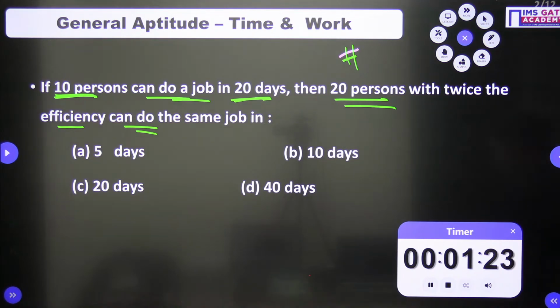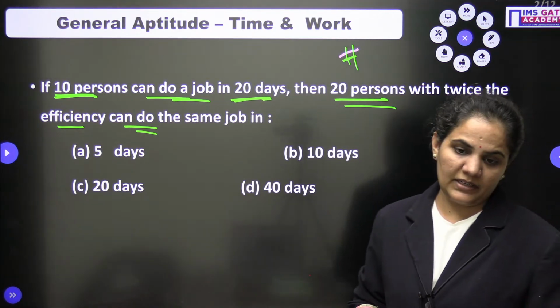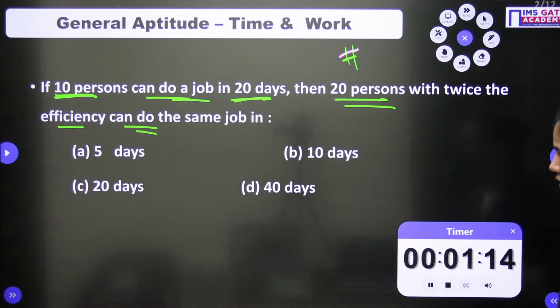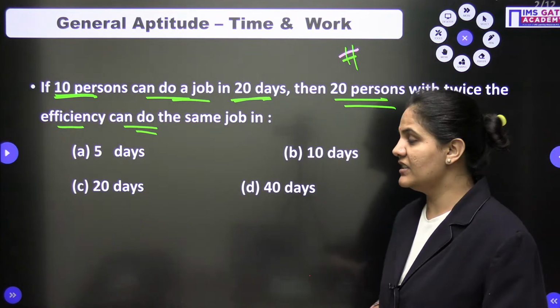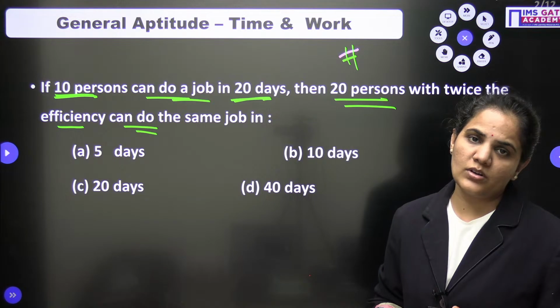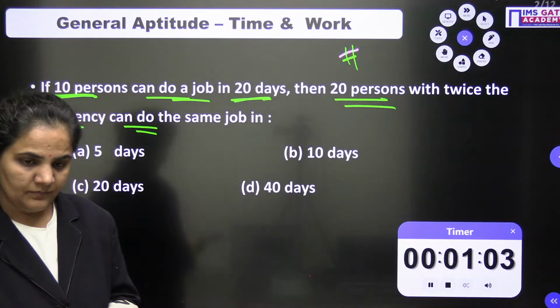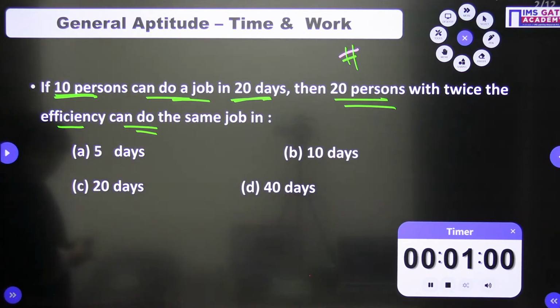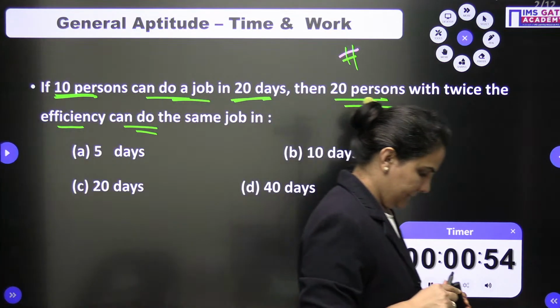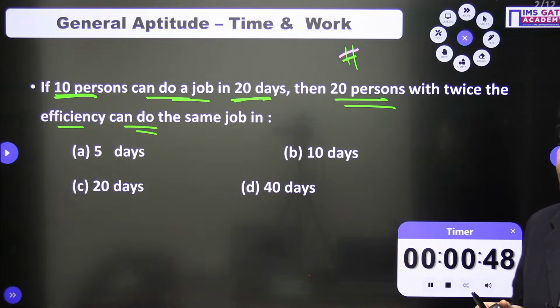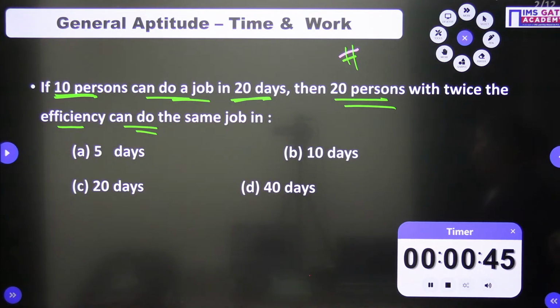Just go for it. A simple question you can approach from time and work. Whatever result you get among these options A, B, C, D, you can write down your result in the comment box so that I will get to know you are getting this result. Let's approach it, everyone.